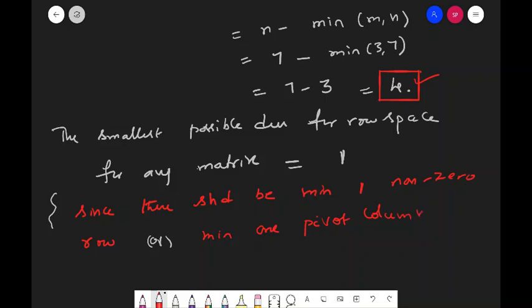So irrespective of the order of the matrix, the smallest possible dimension of the row space for any matrix is 1. That is it. Next question. So with this question, I think we have finished the problems on this.